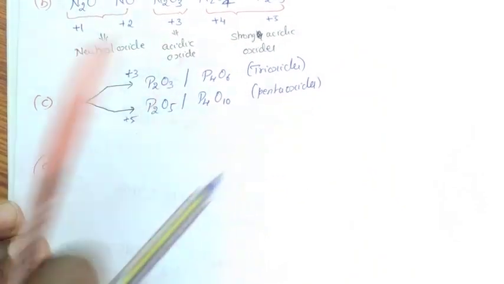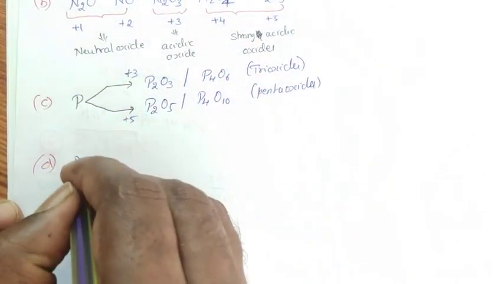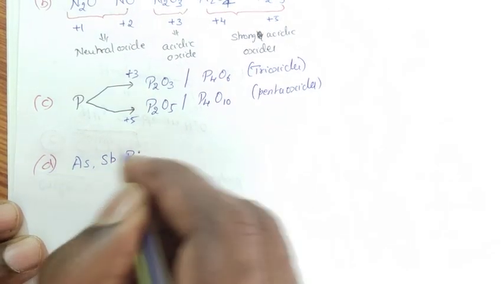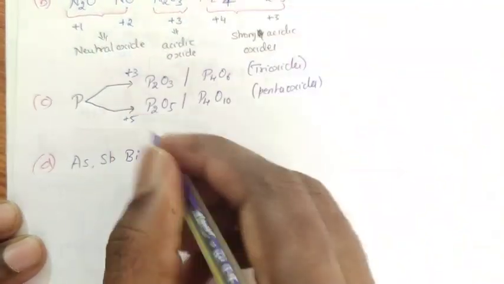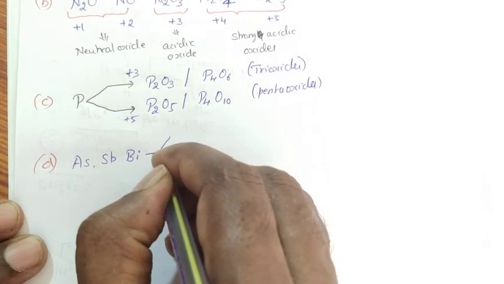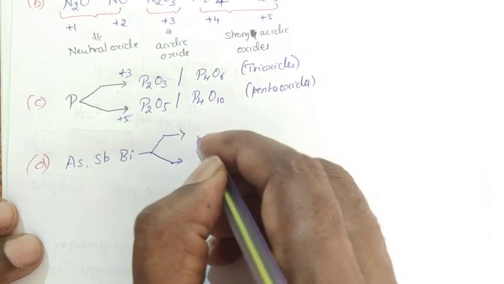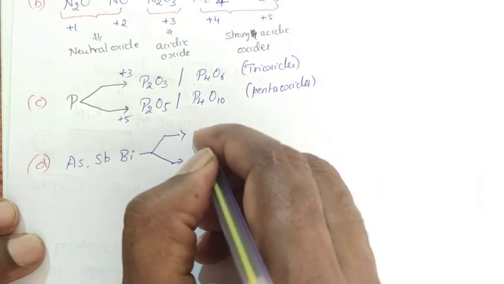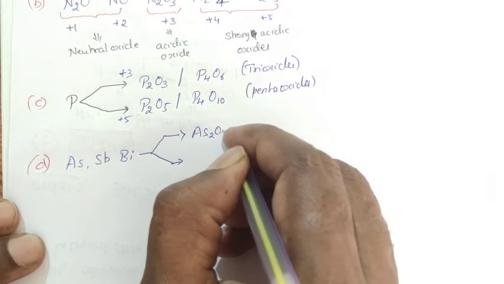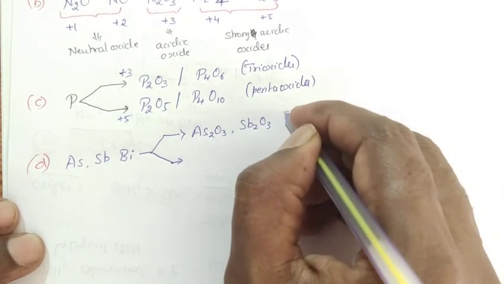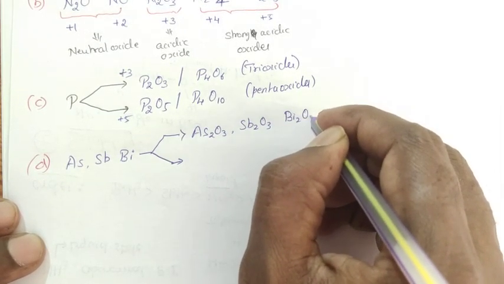Coming to the next, arsenic, antimony, and bismuth. They can also form two types of oxides, that is trioxides as well as pentoxides, As2O3 and Bi2O3.